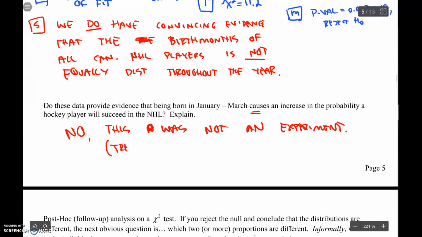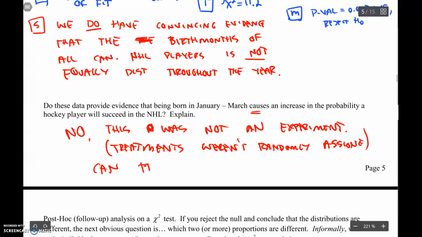Treatments were not randomly assigned. Therefore, we can't prove causation.